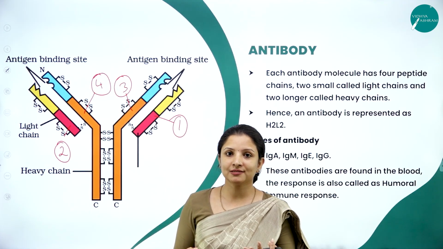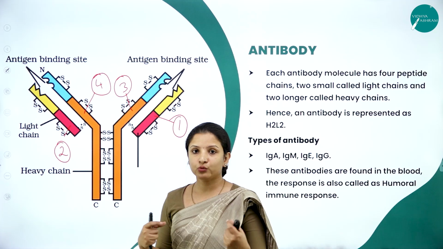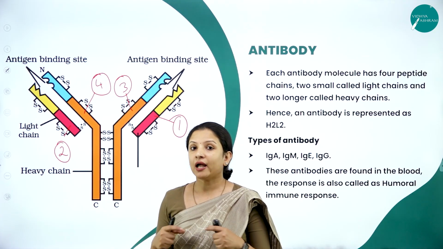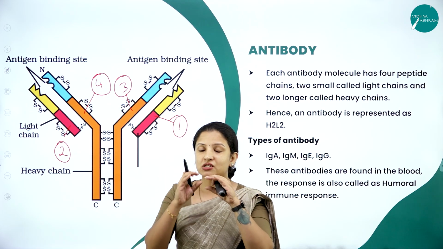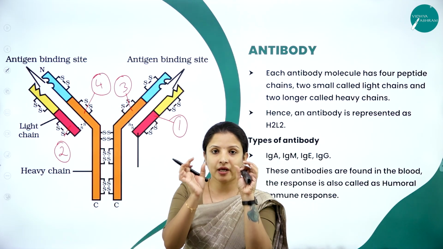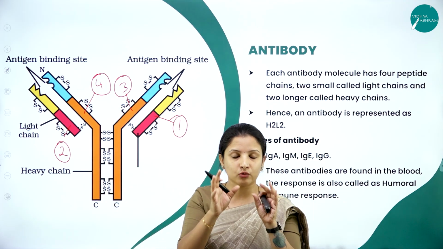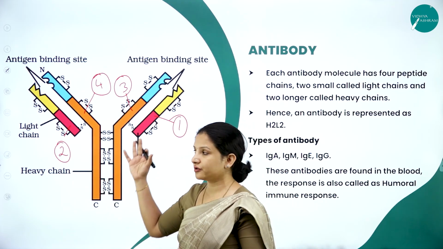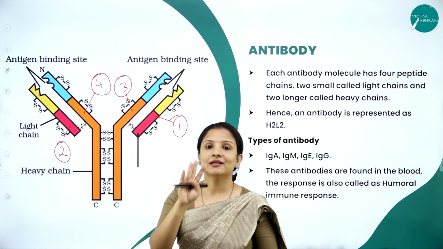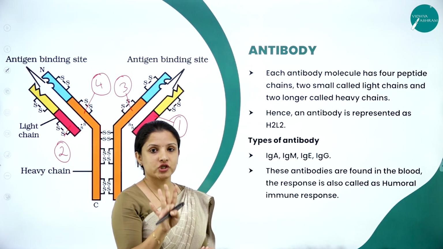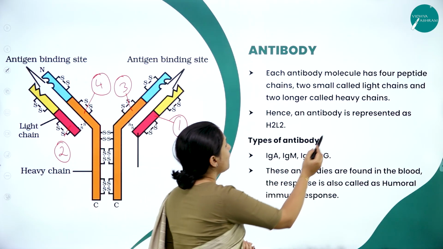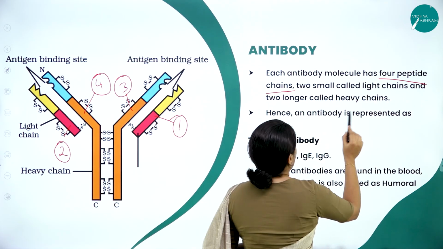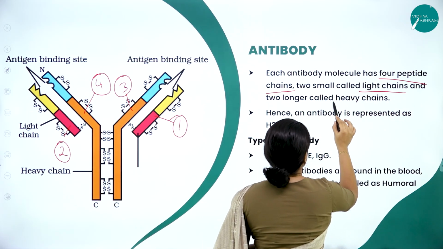Why peptide chains? Because antibodies are nothing but what? They are proteins, right? And proteins are made up of chains of amino acids. When I say chains of amino acids, these amino acids need to be held by a bond. What is that bond? It is a peptide bond. So antibodies contain how many chains? They have 4 chains of peptide bonds. So the antibody molecule has 4 peptide chains, and they are called light chains and heavy chains.